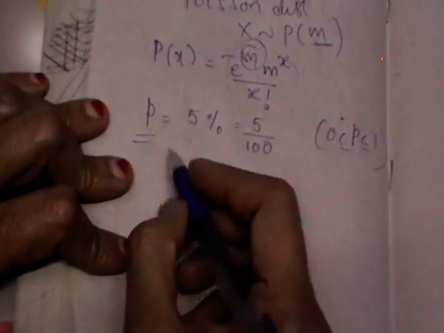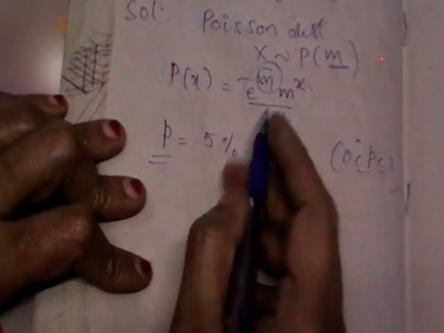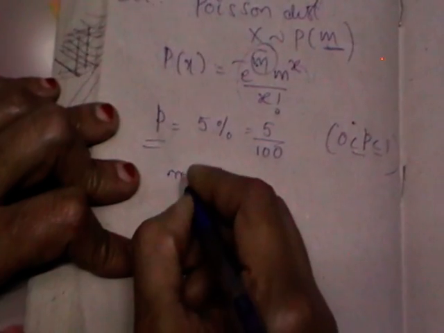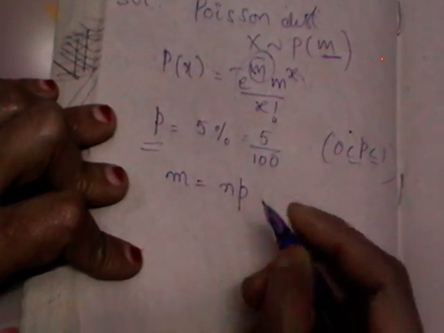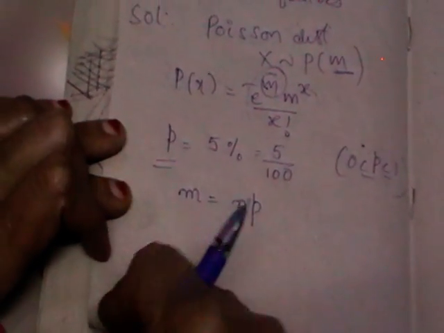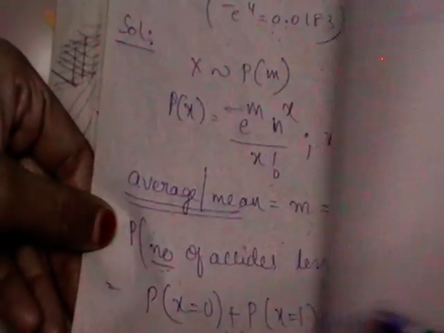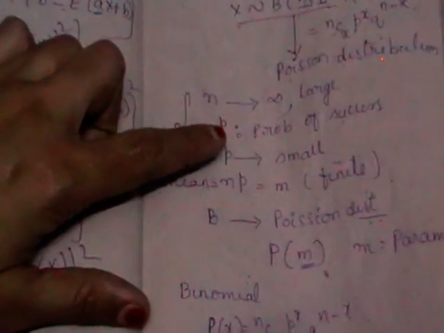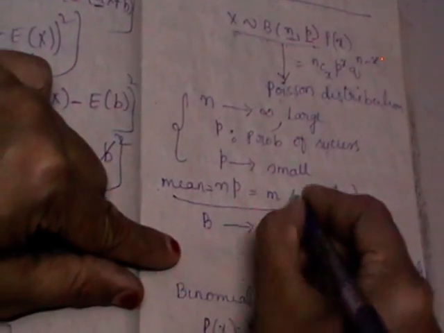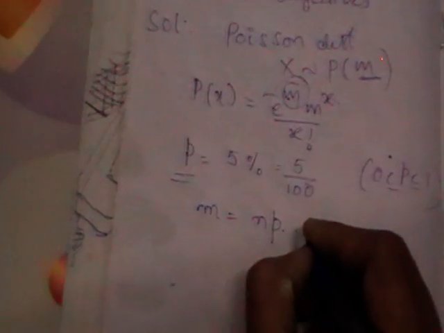While writing the conditions, we wrote m is equal to np. We wrote that binomial is a limiting case of Poisson distribution. We took three conditions. What are those three conditions? N tends to infinity, p is small, and mean np is equal to m. So m can be calculated by using the formula np.